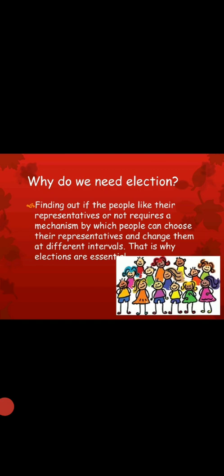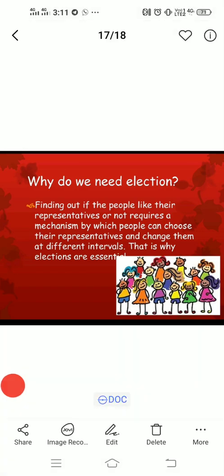We need to select a person in our particular places. Then these representatives on our part will go to the parliament. There in both the houses, they will find out with the help of majority votes who will become the chief minister and prime minister. All these things take place in the house itself. House means upper house and lower house.